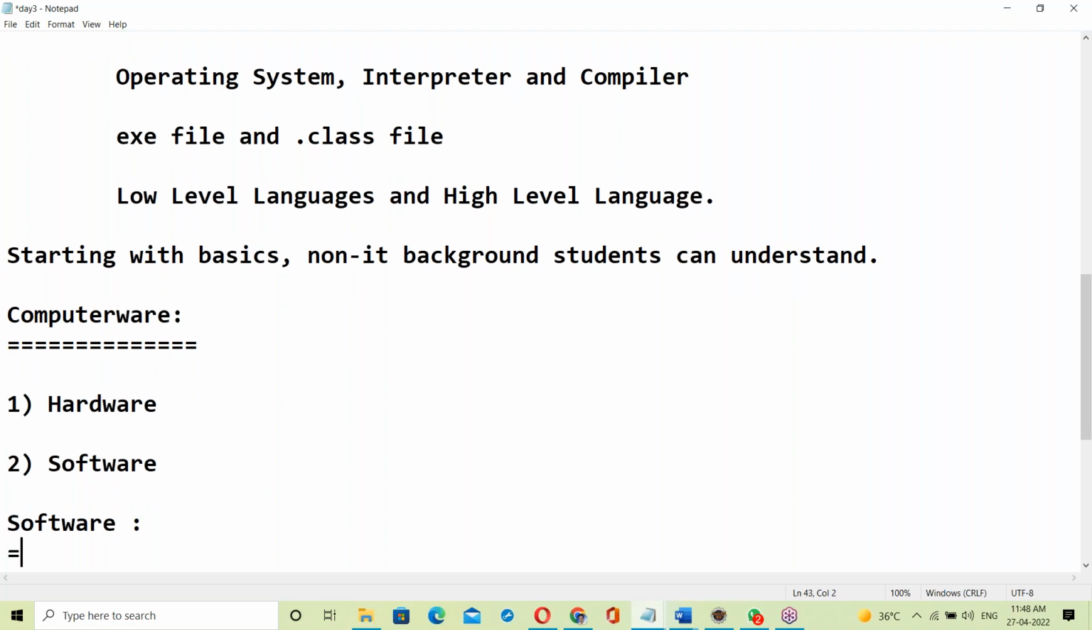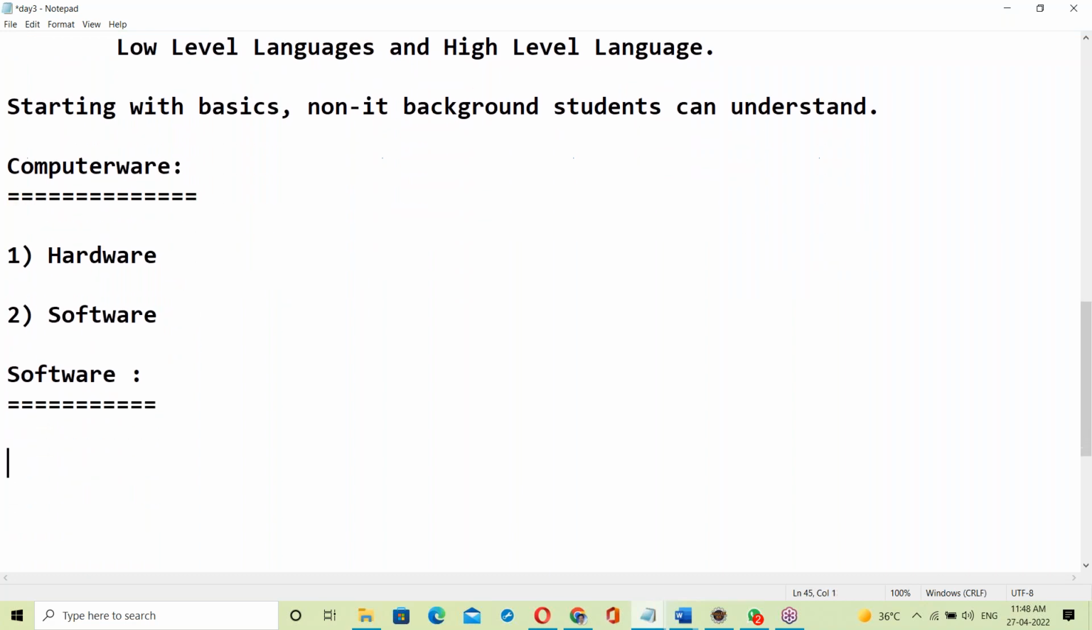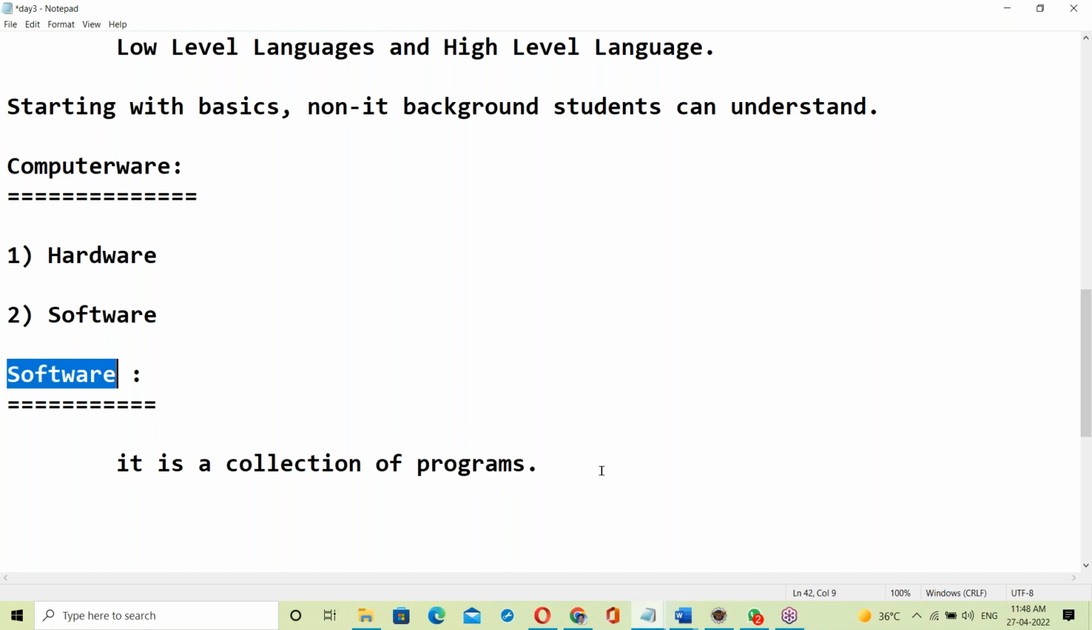So what is software? In software, everything is a program. Software is a collection of programs. Like C program, C++, Java, all programs come under this category. Hardware consists of the physical components, whereas software is programs. In software, everything is a program.